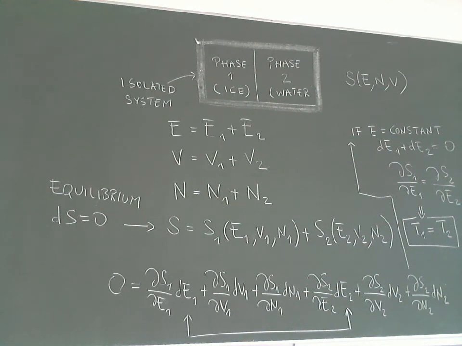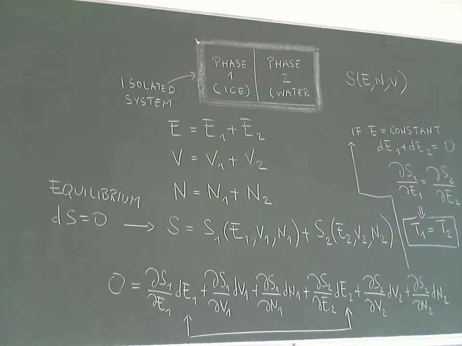Okay, so the last line on the blackboard expresses this mathematical condition of equilibrium. So, the variation of S. What is the variation of S? I can vary S by varying all the variables: E1, V1, N1, E2, V2, N2.